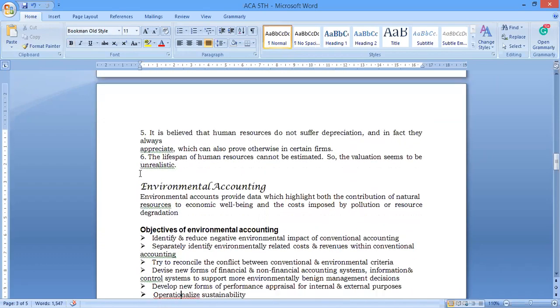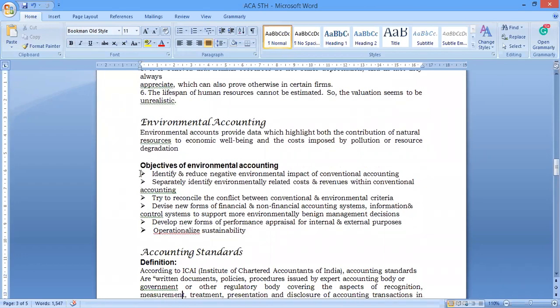Suppose, normally, as a company, while fulfilling the customers' needs, wants and demands, sometimes they also ignore environmental issues. For example, air pollution, water pollution, soil pollution. These pollutions arise from that ignorance. So this is also considered when we are doing environmental accounting.